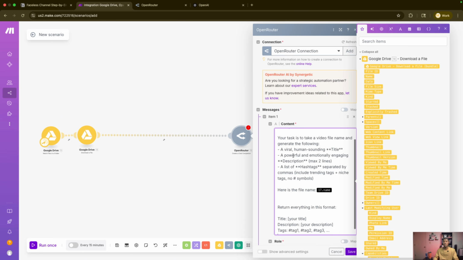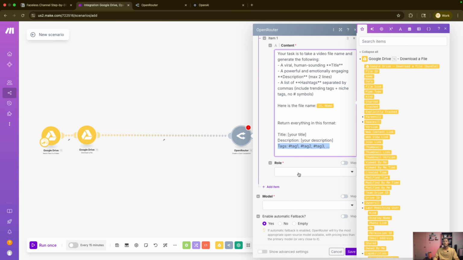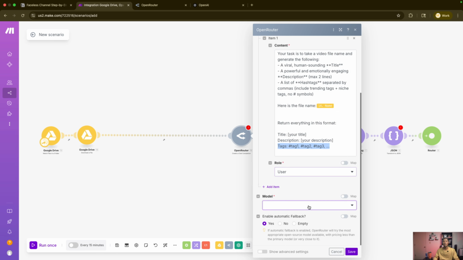Message content is row, and what this is doing is taking the name of the file, and based off of the name of the file it is going to create a title, a description, and it's going to give us tags. And the role is going to be user model.